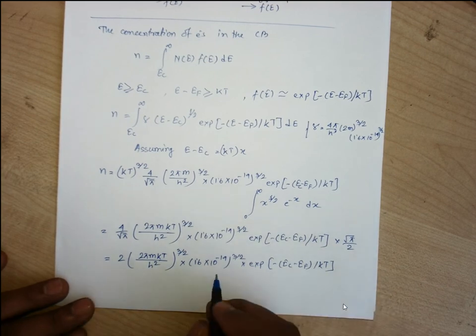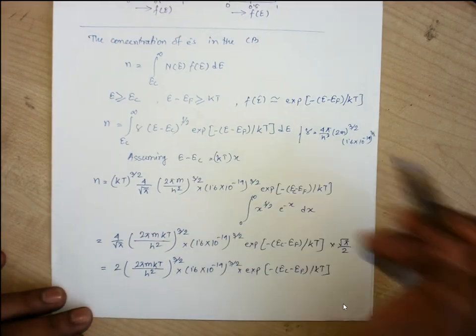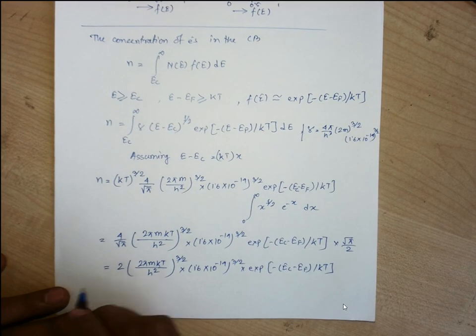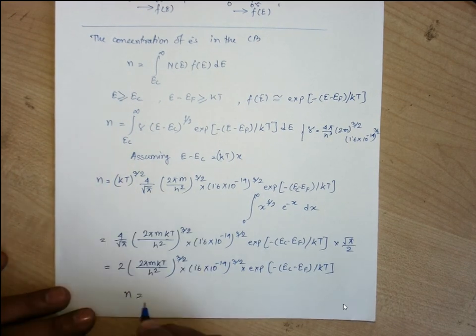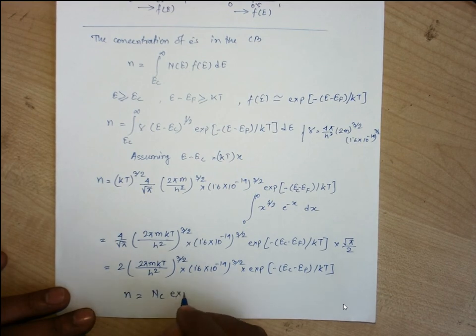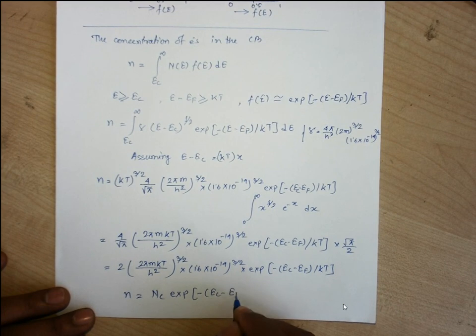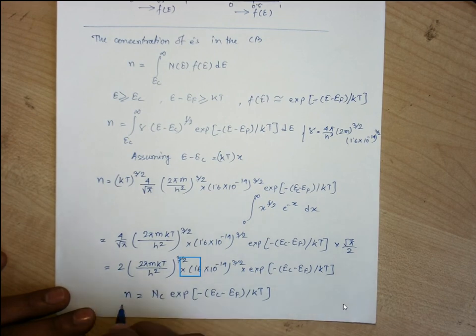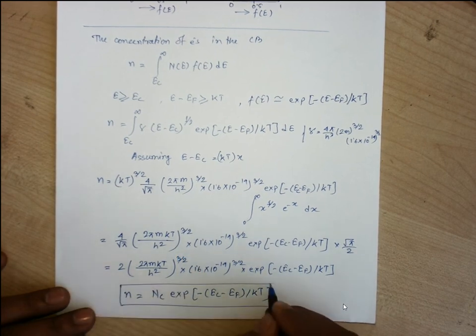Okay. So here we have used this gamma value. Ultimately we can write that n is equal to NC into e to the power minus of (EC minus EF) by kT, where n is this expression only we need.